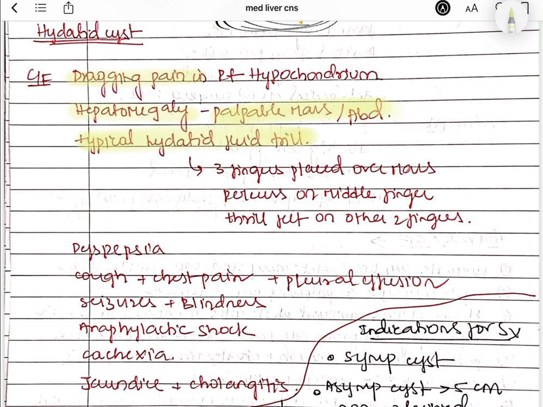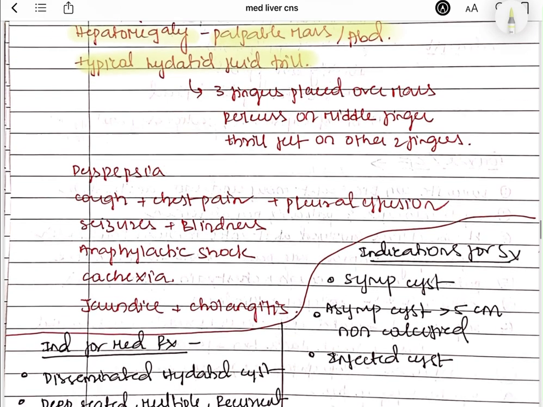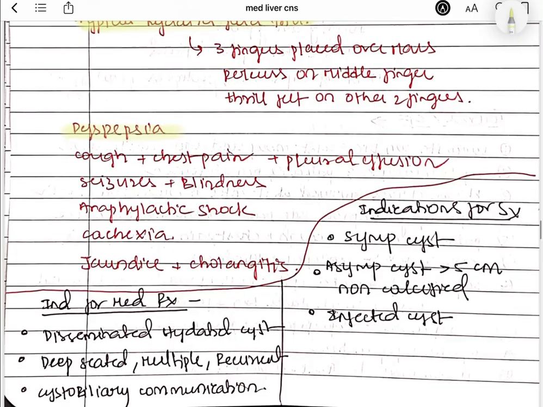What happens, over the cyst you place your 3 fingers and percuss on the middle finger. You can feel the thrill in the other 2 fingers, so that is the typical hydatid fluid thrill you can see in this hydatid cyst. And also dyspepsia, and if in case the cyst goes to the lungs, it can cause cough, chest pain, and the pleural effusion.